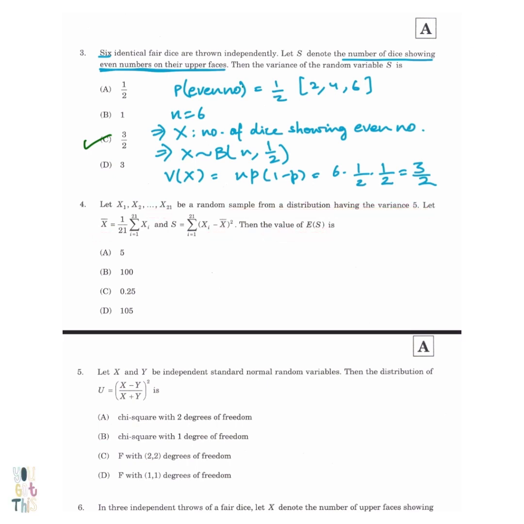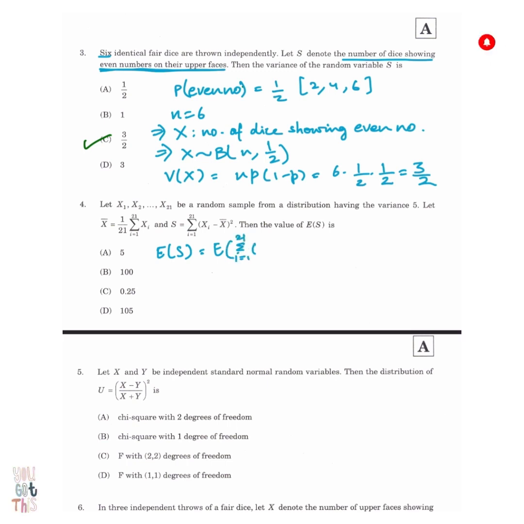So we'll see question number 4. We have been given a random sample from a distribution having variance 5, and we have x bar and S. Now we have to find the value of expectation of S. So I used to frequently commit this mistake that I used to simply write expectation of S equals to sum over i from 1 to 21 expectation of xi minus x bar square, due to linearity of expectation.